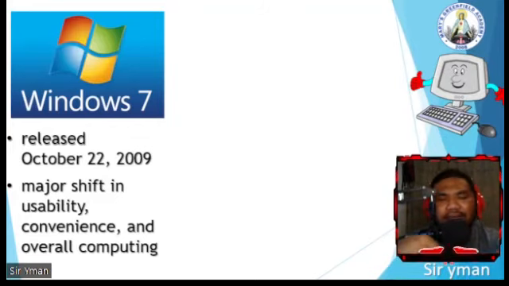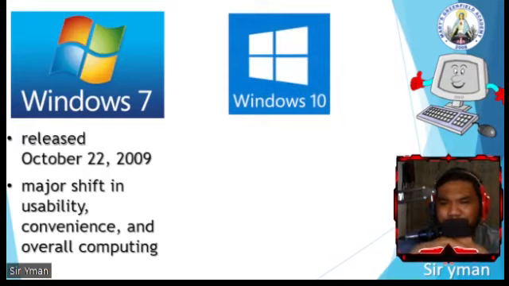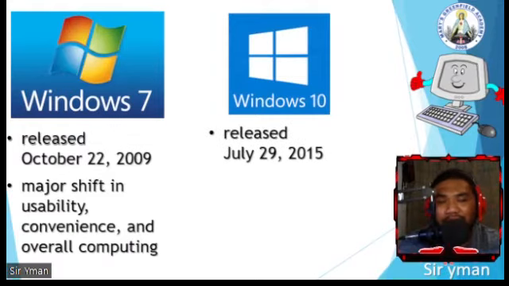And then, here comes Windows 10. Windows 10 was released to consumers on the 29th of July, year 2015. And this is the successor to Windows 9.